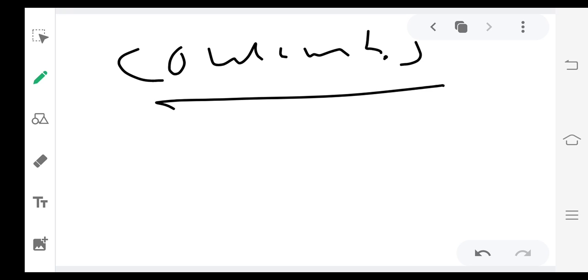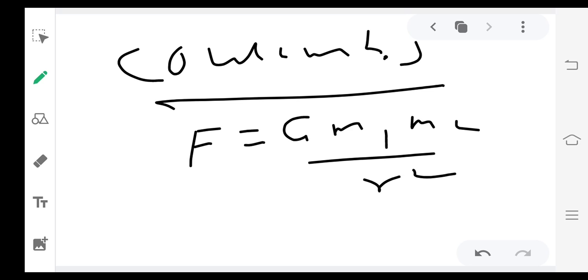And in the inverse square law, we have seen that the attractive force between two massive bodies is F equal to G m1 m2 upon r square, where m1 is the mass of one object, m2 is the mass of another object and r is the distance between them. This is the inverse square law. And Coulomb's law depends on the same law. Very simple.